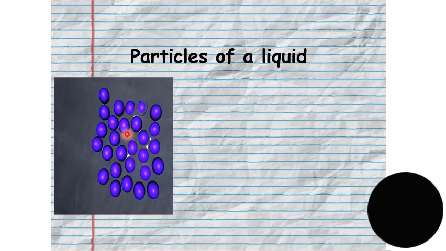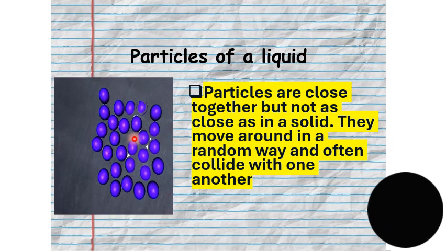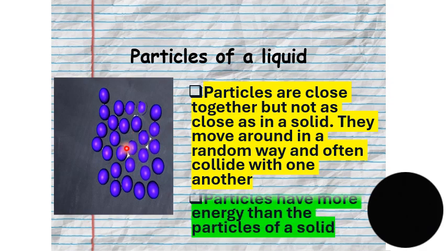Now if we look at the particles of a liquid, we can see that the particles are close together but not as close as in a solid. They move around in a random way and they often collide with each other, and they have more energy than particles of a solid. So when it comes to solids, liquids, and gases, you have to be able to talk about the spacing as well as the movement.